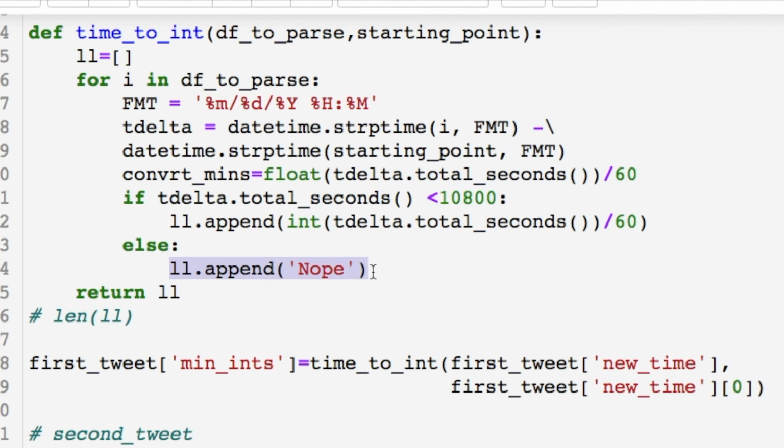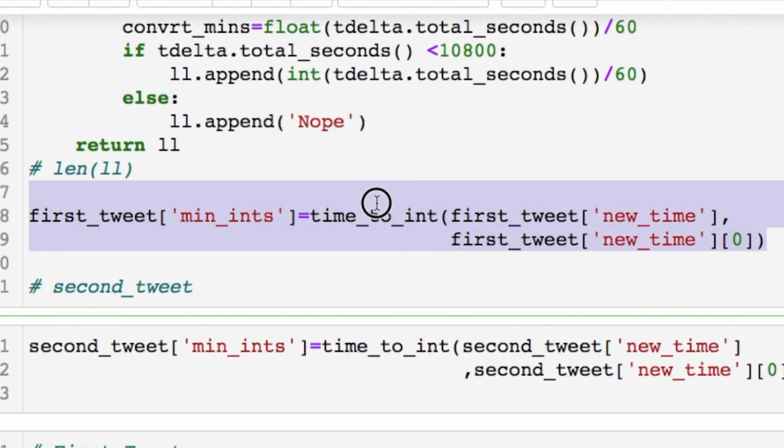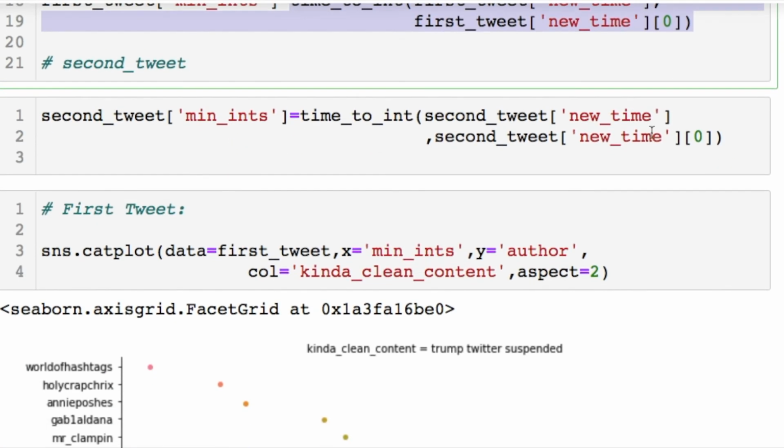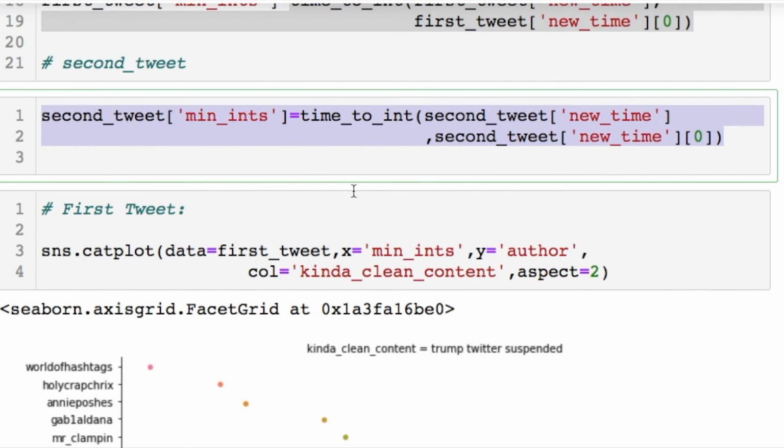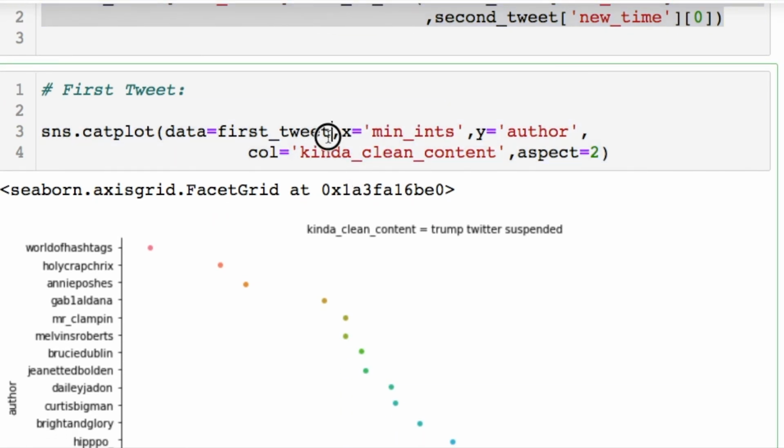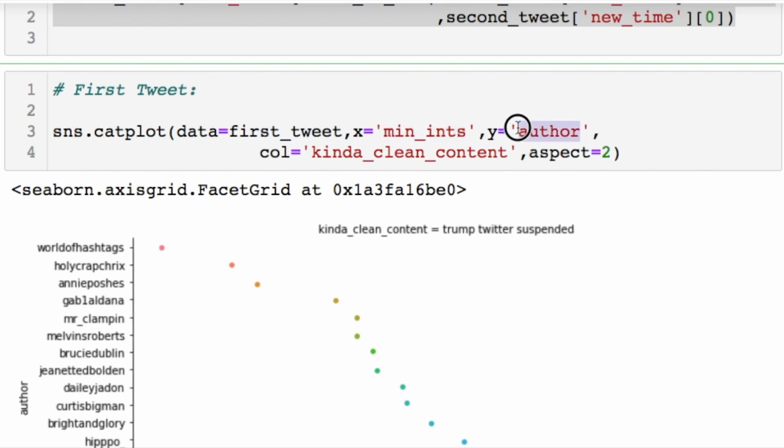And then if it is longer than 3 hours, just chuck it in as nope, we're not going to use it anyway. And then you take all of that and you throw it in as a new column as minute integers. We do the same thing for the second tweet, and we plot it off with our first tweet data. The x-axis is your minute integers, your y is your authors, and then you're coloring by the tweet.